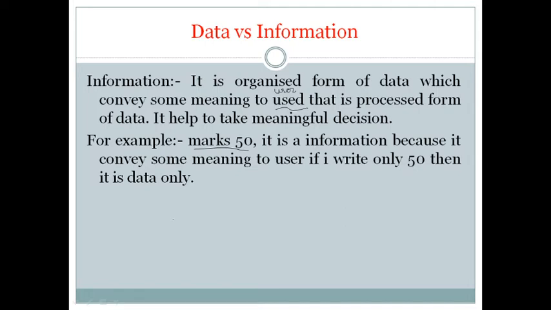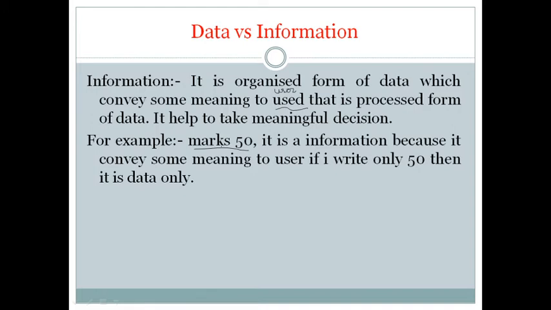So information is a processed or organized form of data which helps to take a decision. If I have only the data, then I am not able to take the decision, but if I have information, then I can take the decision, because this is information. I can take a decision whether it is marks or not.